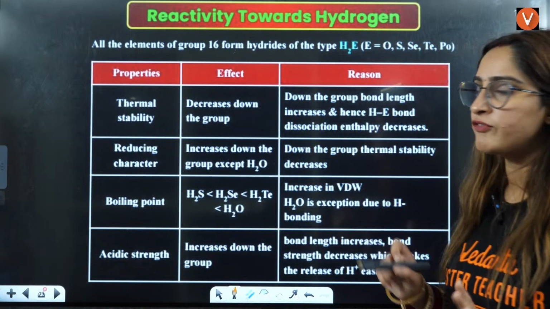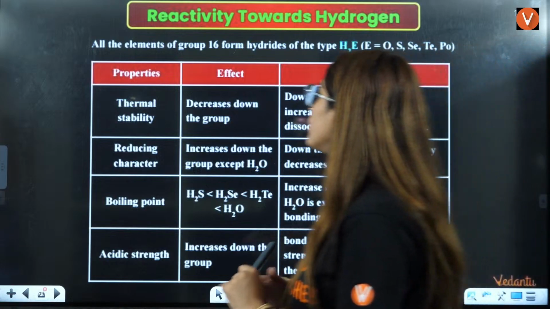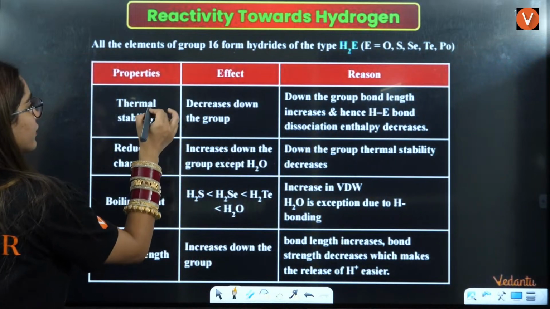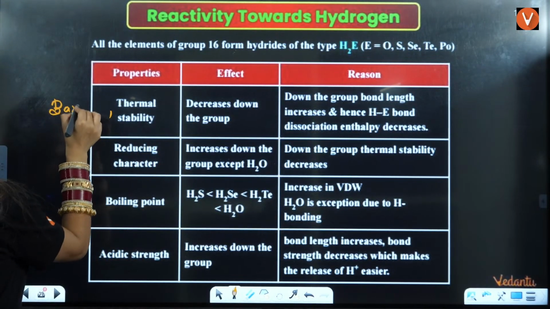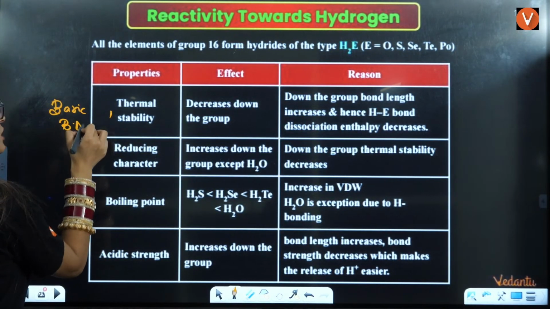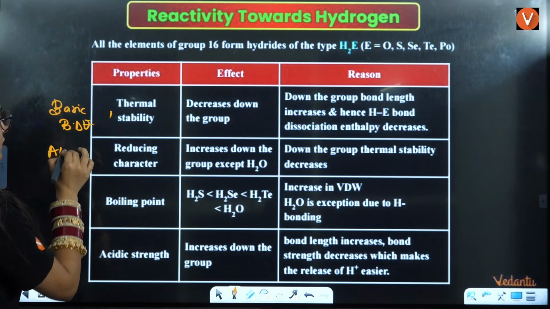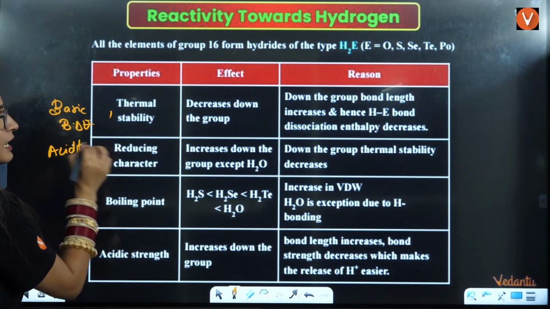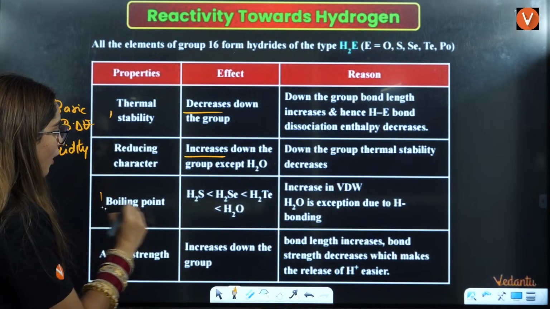Now let us see some of the important points of the hydrides here. The thermal stability, the basic character, the bond dissociation enthalpy, all of that decreases down the group. The acidic character and the reducing character increase down the group, which you should remember. Next is the boiling point.